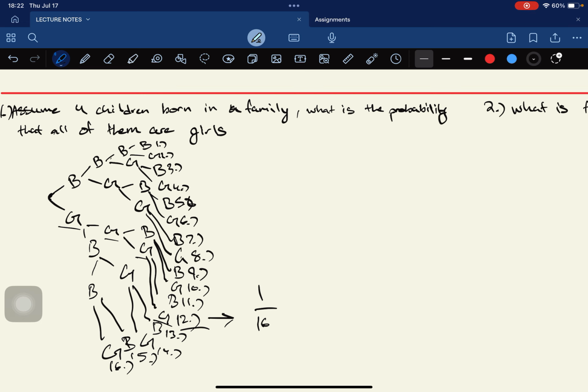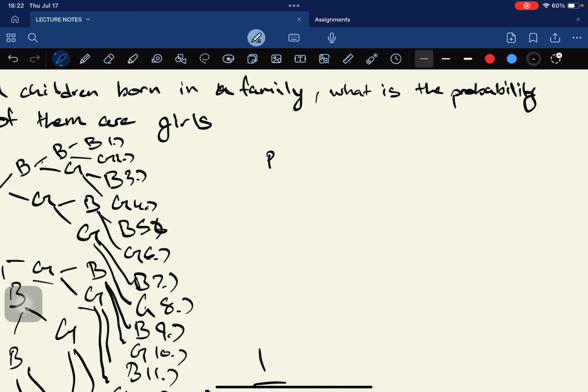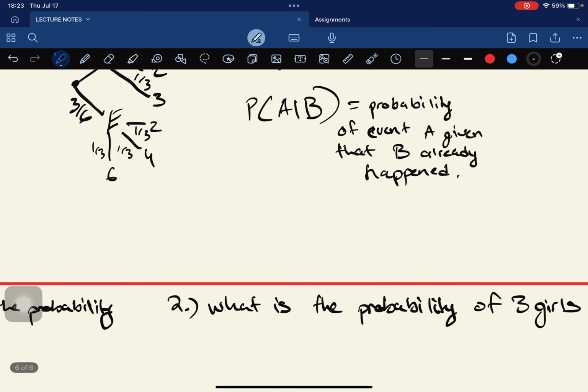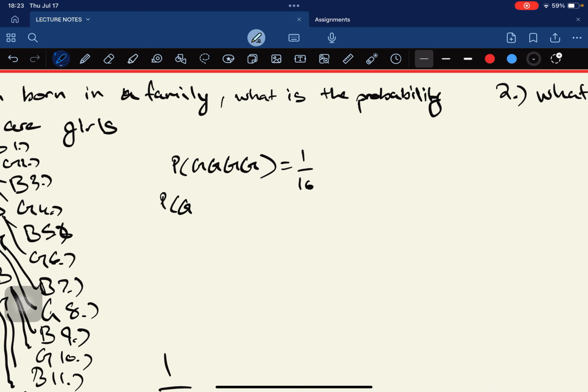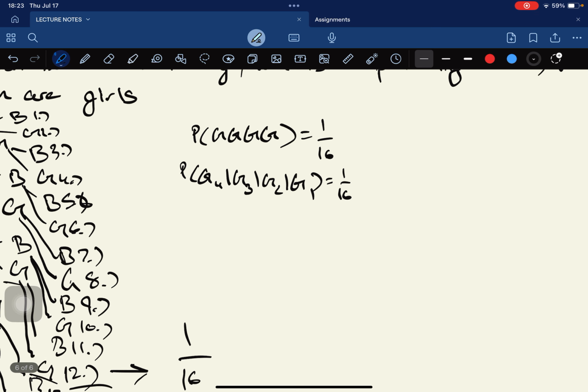He also mentioned this too, if you want to know, for basic knowledge. P(G, G, G, G) based off the formula would equal 1/16. If you want to write it in the formula that I showed in the previous video, the P(A∩B), you can put it like this: G4, G3, G2, G1, and that's also 1/16. The answer is 1/16, but these are just different ways to write it.